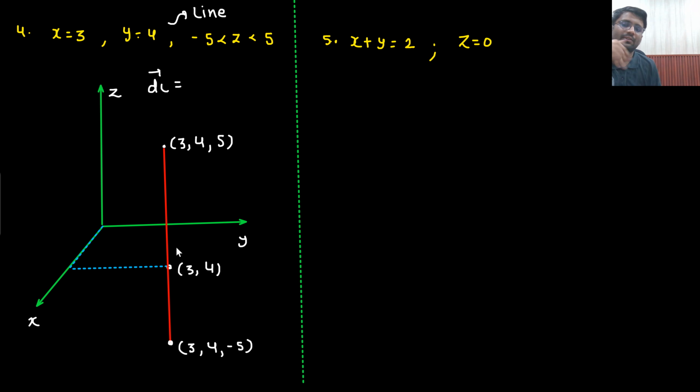So what will be the dl vector? In which direction are we moving? Are we moving in the direction of x? Are we moving in the direction of y? No, x is 3 here. Here also it is 3. Everywhere x will be 3. Here y is 4. Here also y will be 4. Everywhere y will be 4 only. The only thing that is changing is z. That means you are moving in the direction of z only. So dz, in the direction of z.